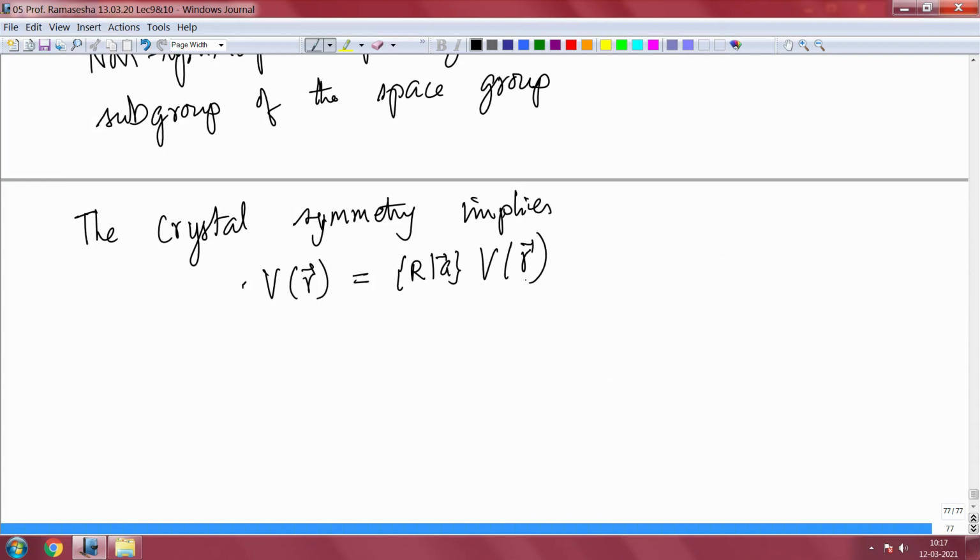That is, any of the space group symmetry, when it operates on the function V of r, gives you back the function V of r. V of r is the crystal potential.